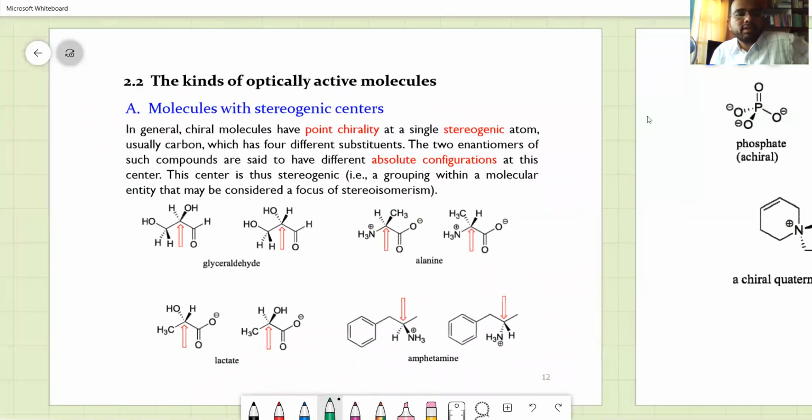So that is what you have seen, that some simple molecules like glyceraldehyde, which has an asymmetric center here, and then alanine, which is an amino acid. This is glyceraldehyde, this is lactate, and this is amphetamine. These are other example molecules, and all have a point of chirality, that is an asymmetric carbon atom represented by C star, for which we have written the absolute configuration.